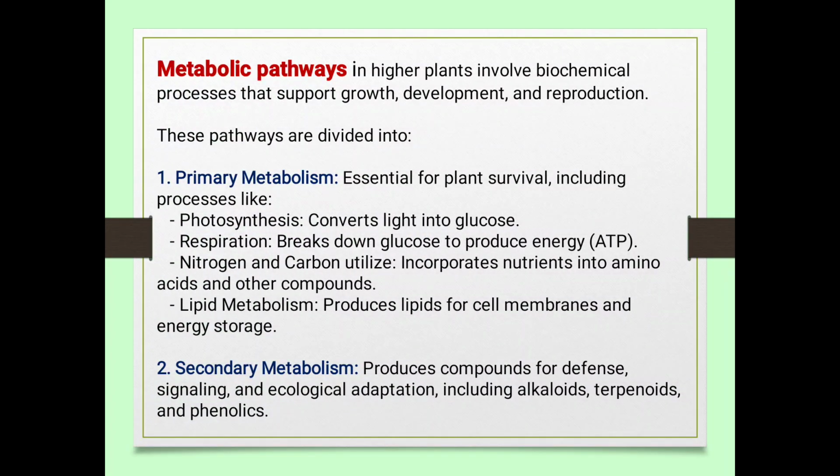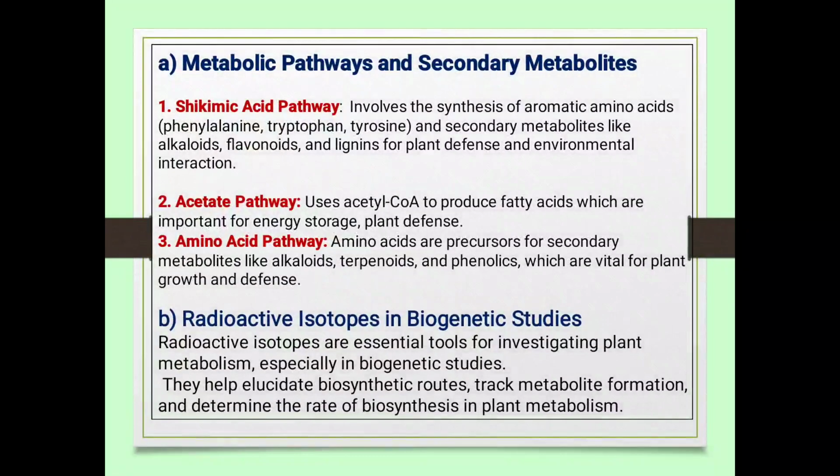Metabolic pathways in higher plants involve biochemical processes. Metabolism is the conversion of one chemical form into another chemical form with the help of enzymes. Enzymes act as catalysts. Metabolism is required to support growth, development and reproduction. These pathways are divided into primary metabolism and secondary metabolism. Primary metabolism is essential for photosynthesis, respiration, nitrogen and carbon utilization, and lipid metabolism. Secondary metabolism is required for defense signaling and ecological adaptation, including alkaloids, terpenoids, and phenolic compounds.